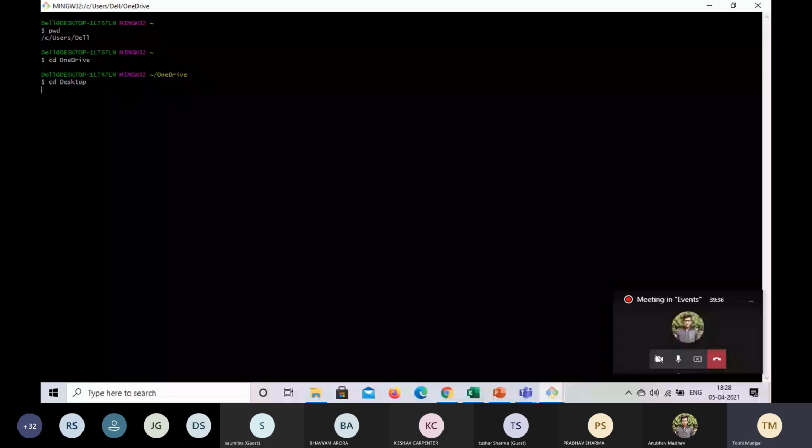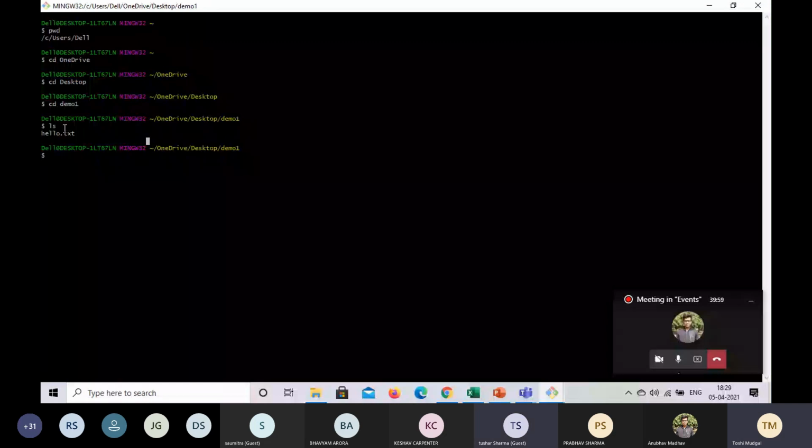The ls command is basically to list. I hope all that I have done till now is clear, because I explained it earlier also. I went into that folder and listed it to see what files are in there. Now I want to add Git, so the steps are the same. First we initialize the repository.